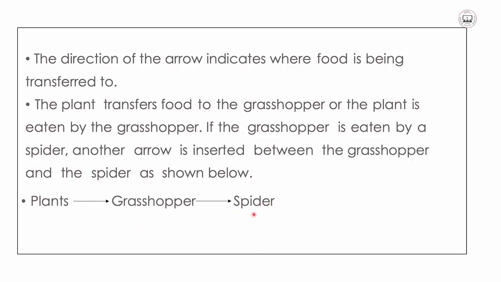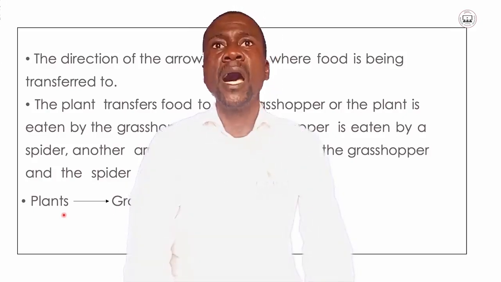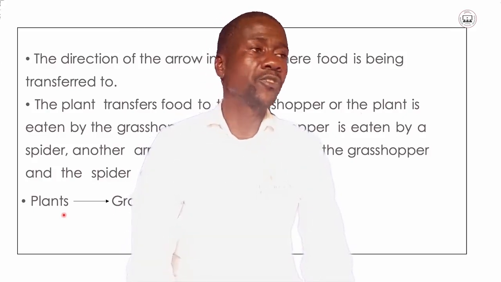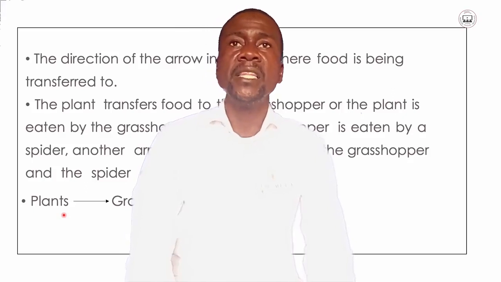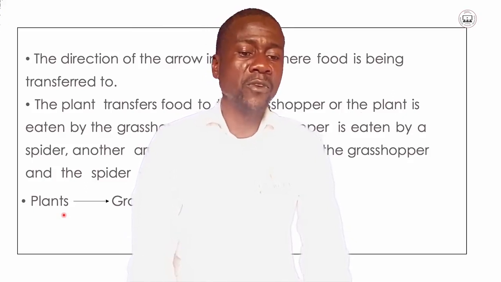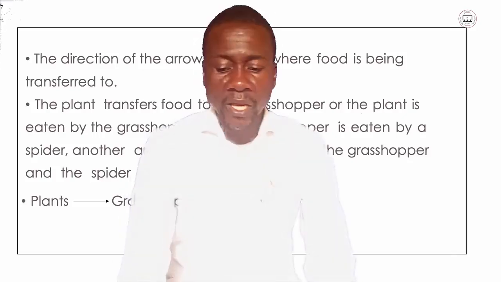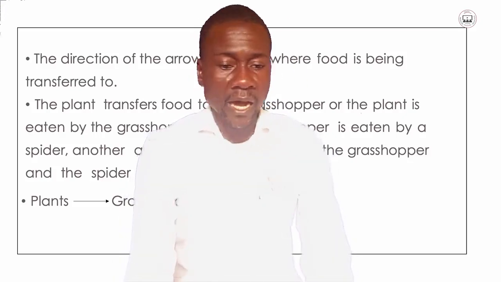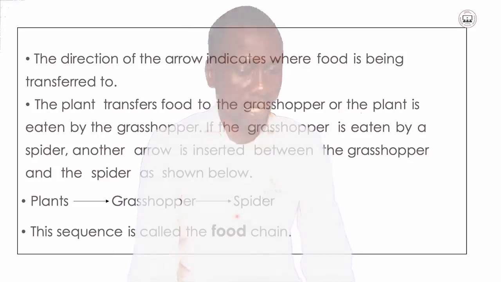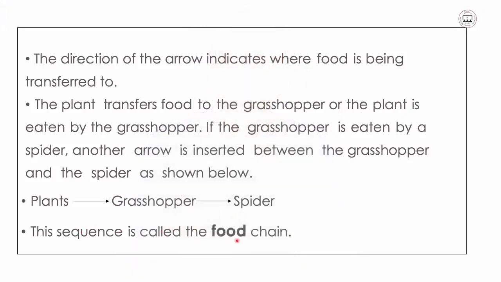This is an indication that spiders feed only on grasshoppers, and the grasshoppers feed only on plants. This can continue up to where you may wish to stop, as far as in that environment, those are the kind of animals which feed on each other. So plants are eaten by grasshoppers, and the spiders eat grasshoppers, according to what I have explained for you to understand the food chain. So this sequence is called the food chain.